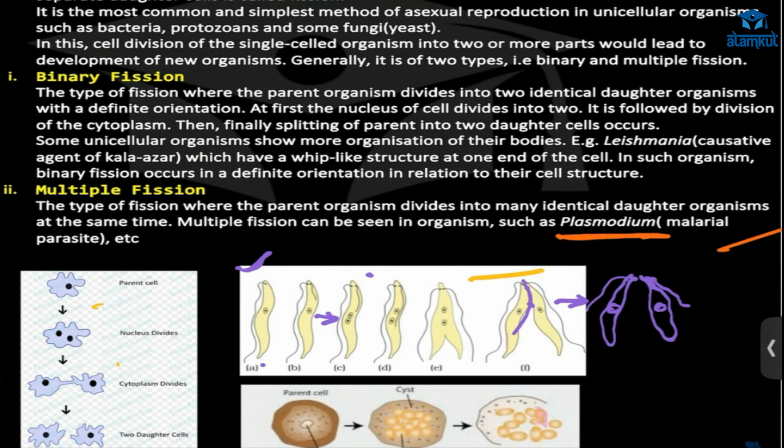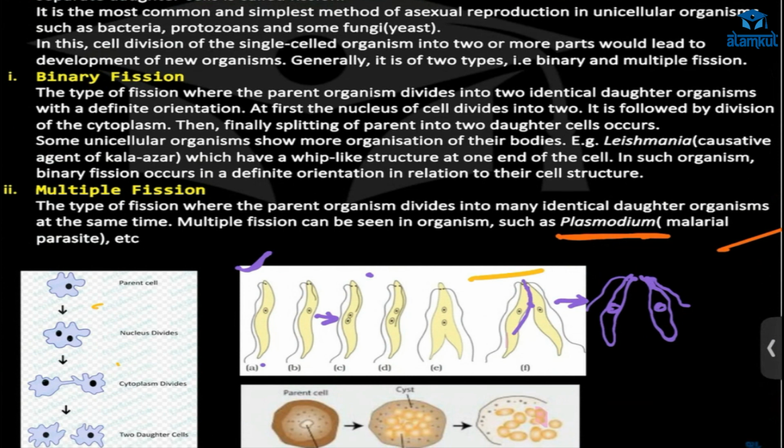Ma'am, why in sexual reproduction is it called offspring, while in binary fission the products are known as daughter cells?